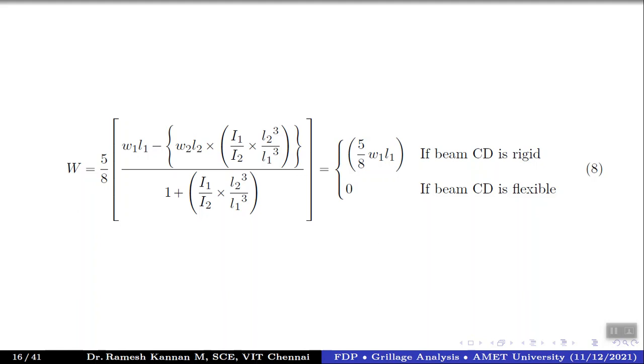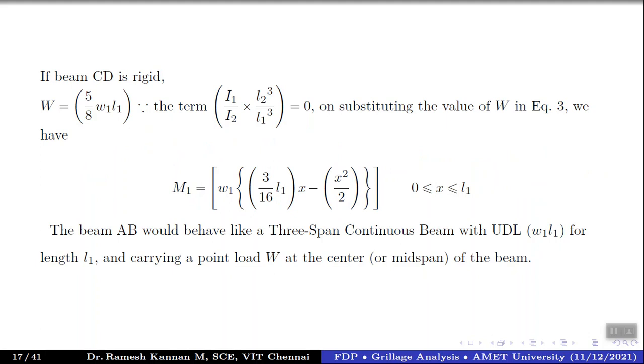So that's what this particular value means. This is a qualitative inference in which a rigid member will enhance or appreciate the loading, or rather the reactions. If it is flexible, there's no point in taking that, so it will be like a trampoline. Your grillage network will be like a trampoline network, all flexible.